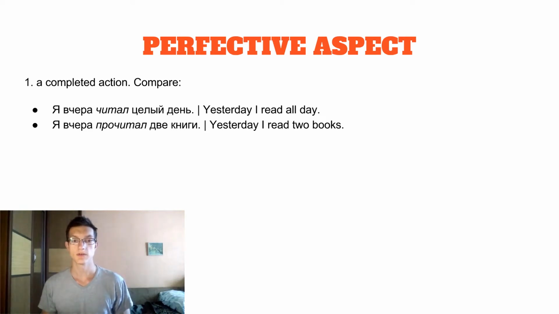So now let's talk about the perfective aspect. First, of course, we use it to talk about a completed action. Compare. Я вчера читал целый день. Yesterday I read all day. That is imperfective. Я вчера прочитал 2 книги. Yesterday I read 2 books. Here we can see not just how much time we spent doing something, but what we accomplished. And this is the perfective aspect.